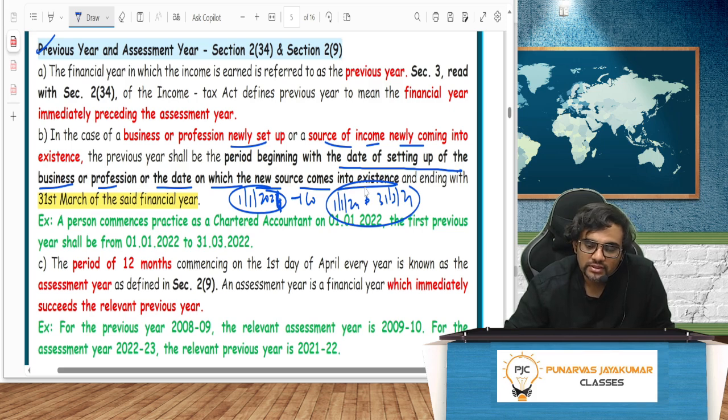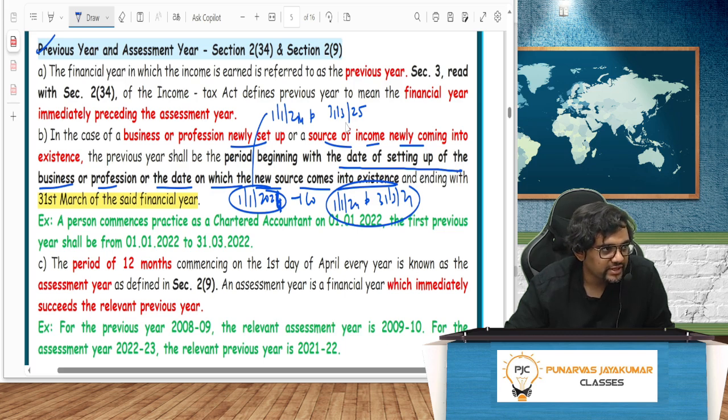No. As per company law, if it is incorporated in that year, the financial year will be 1/1/24 to 31st March 25. It cannot be 31st March 24; it is 31st March 25. Anything after January 1st will be taken in the next year.